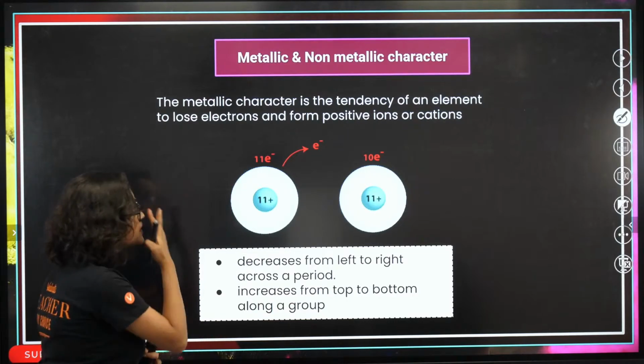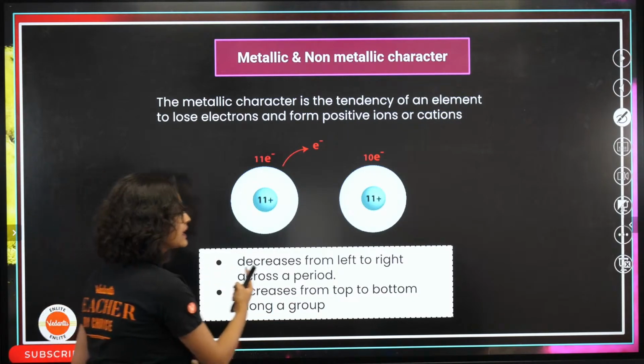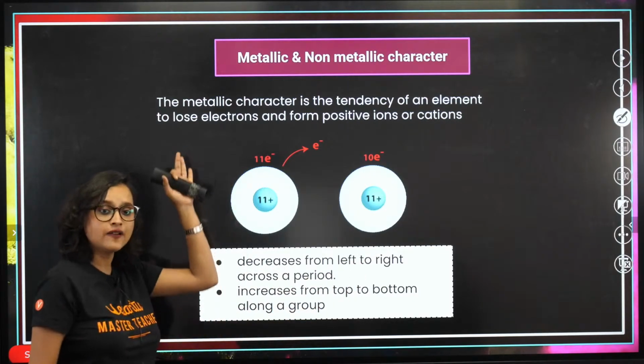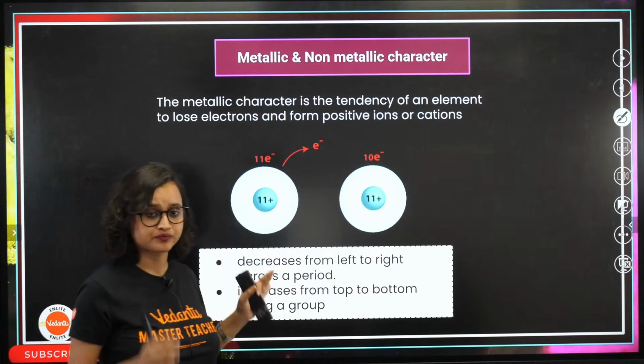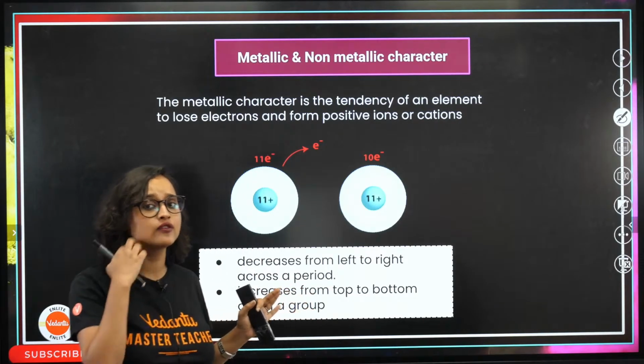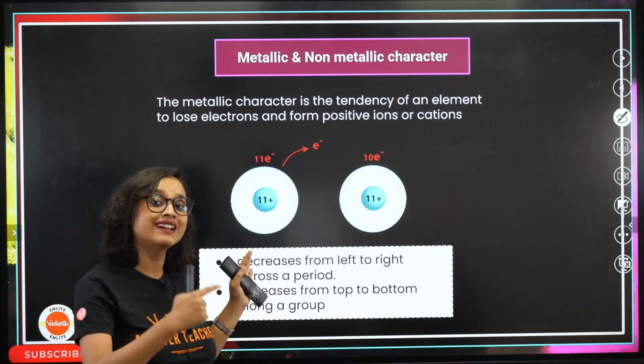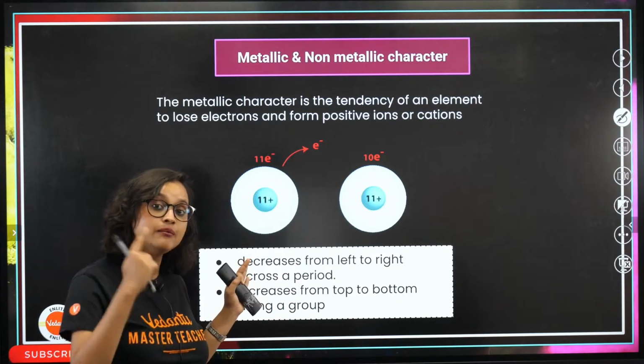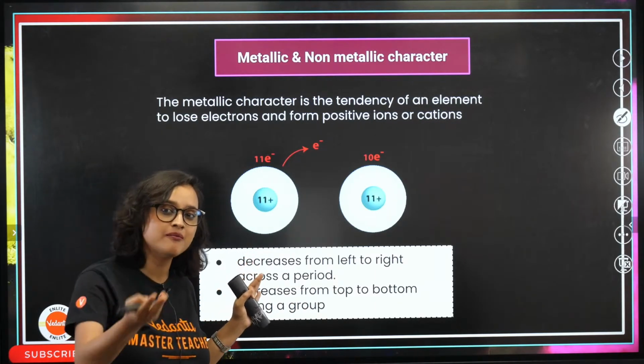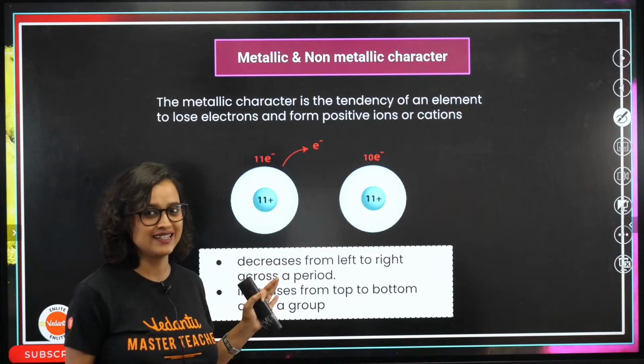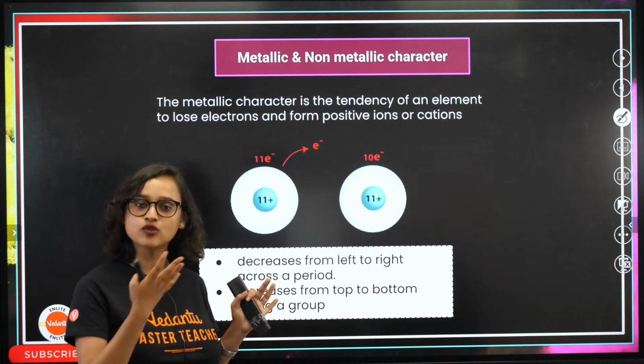So what happens to the metallic character? We see that it decreases from left to right. What are the left ones? The alkali metals and the alkaline earth metals. In the name only they have metal, so obviously they are metals.